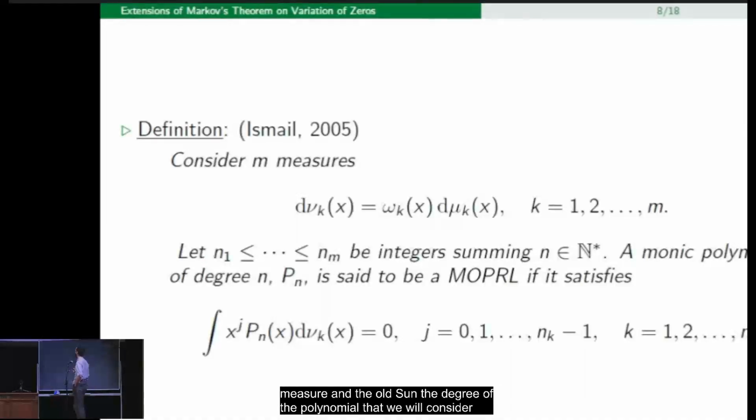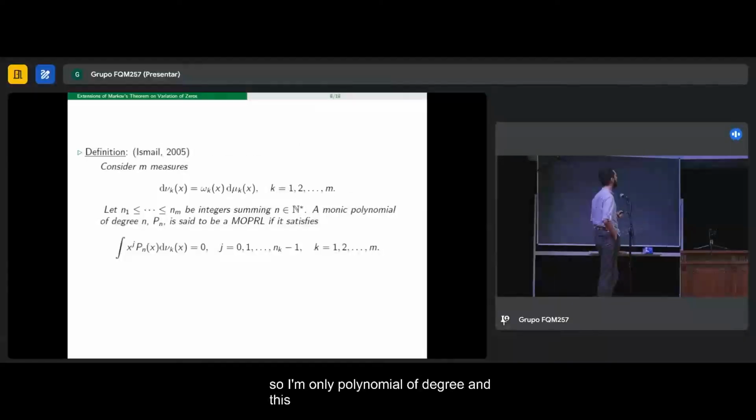And so, a polynomial of degree n is said to be a multiple orthogonal polynomial on the real line with respect to these measures and this partition if it satisfies this series of conditions that depend on this k, which is associated to the measures, and simply states that the orthogonality in this case is distributed amongst the different measures.